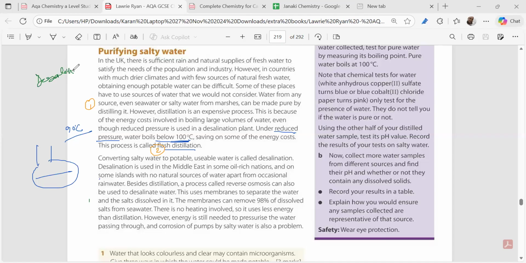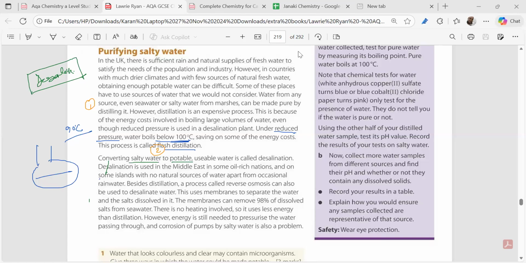You can write down this. Thank you so much to the student who has sent this. Desalination is a broader term. What is desalination? Desalination is to take out the salt, converting salty water to potable water.